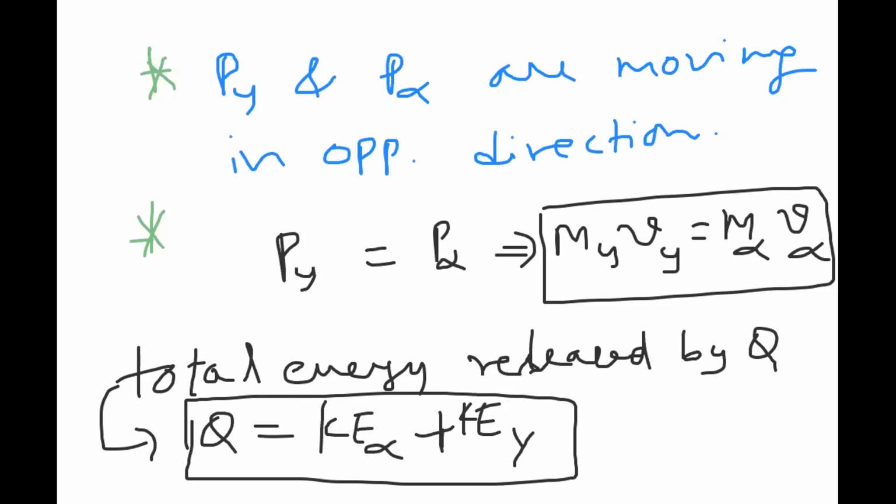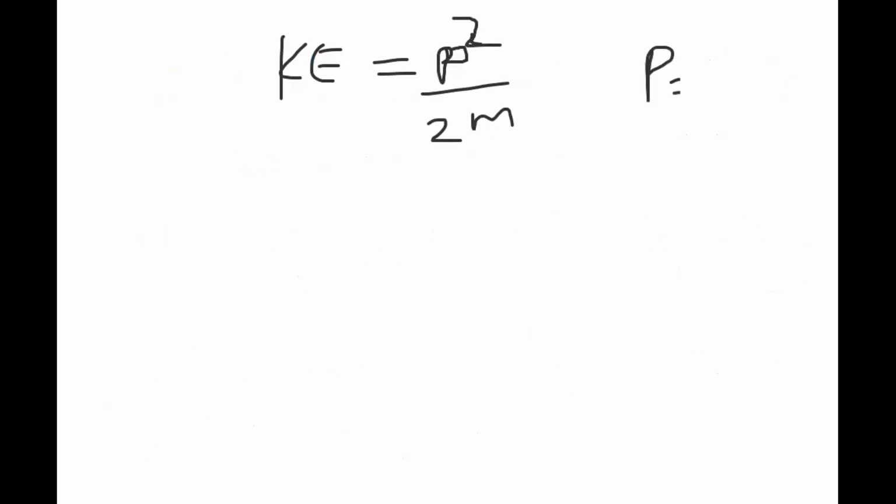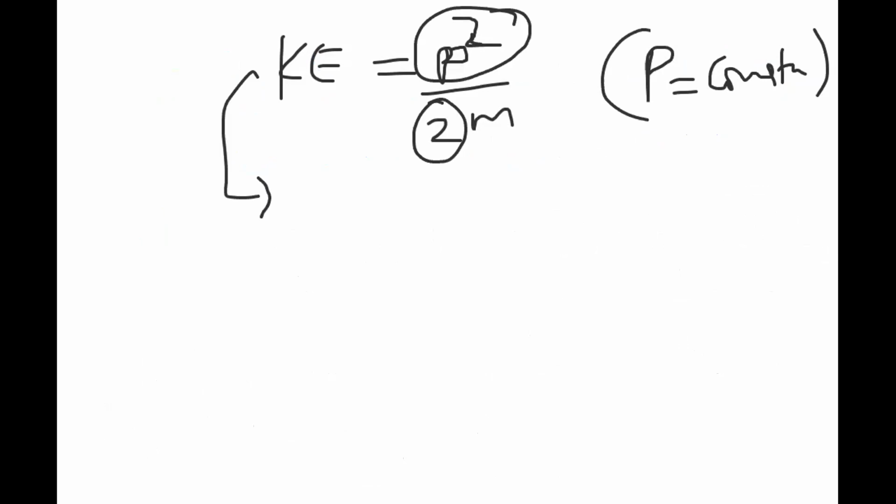Kinetic energy and momentum are related as kinetic energy equals P square by 2m, where P is the linear momentum. Just now we told that momentum is constant, and 2 is constant, so kinetic energy is inversely proportional to mass.